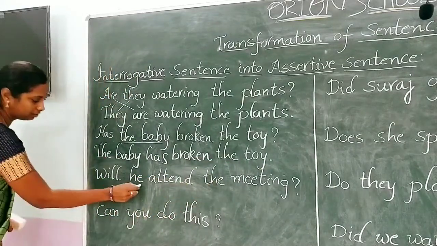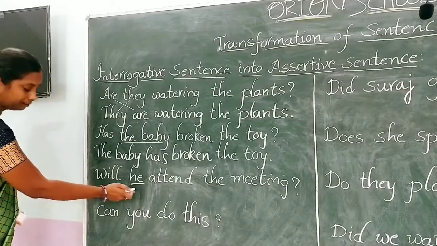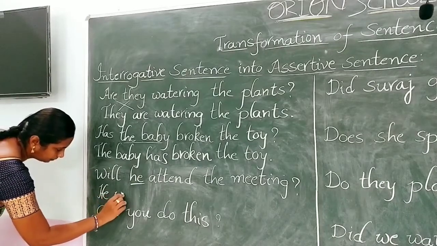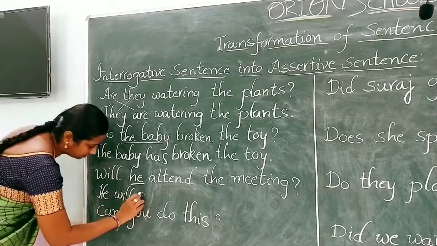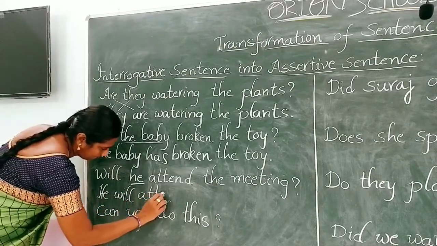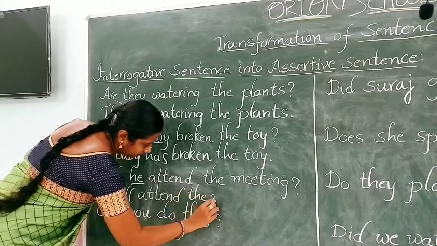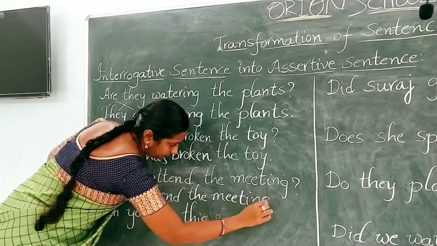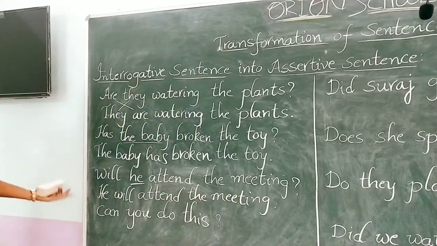Yes. So this is the subject. So we have to change the place of the subject and verb. So he will attend the meeting. He will attend the meeting. At the end, what do we have to keep? A full stop, because it is an assertive sentence.